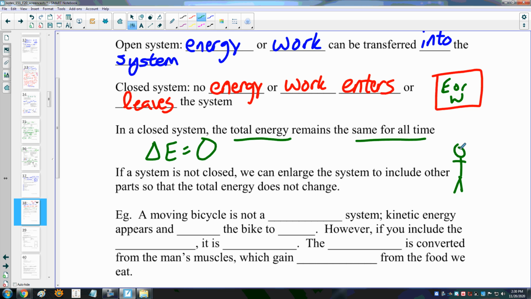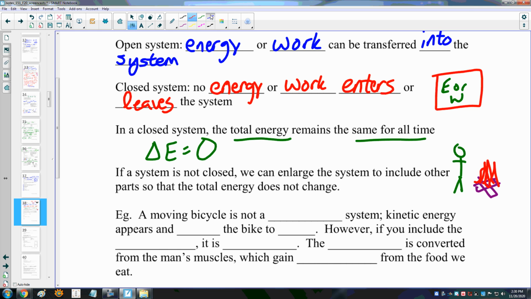The total energy of that person is increasing because their thermal energy is increasing. Well, if we make the system a little bit bigger, we might learn that the person is standing next to a fire. The thermal energy from that fire is heating up the person, making them warmer and warmer.